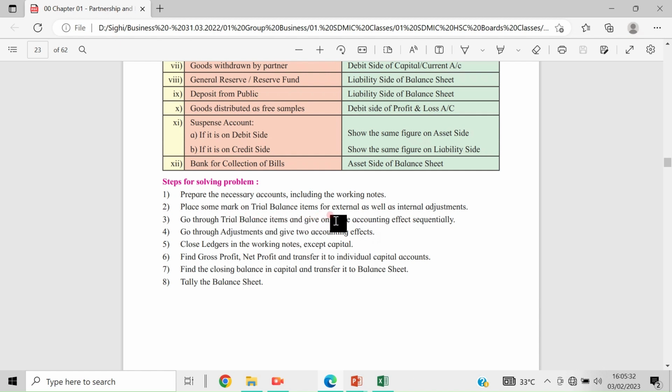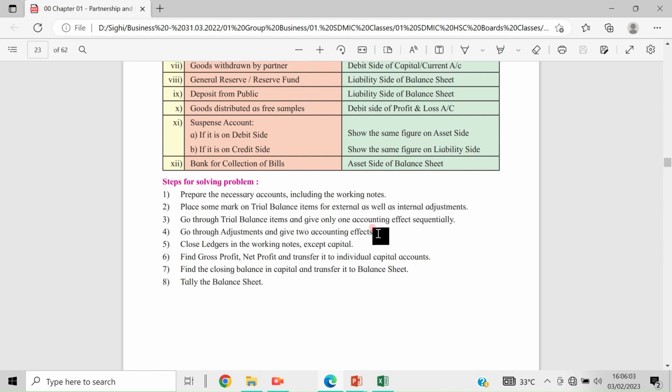For a trial balance item, only one effect should be given because it is taken directly from the trial balance. If adjustments are given separately and do not appear in the trial balance, then go through the adjustments and give two accounting effects. That means those adjustment entries not appearing in the trial balance should be given two effects because they are given externally.